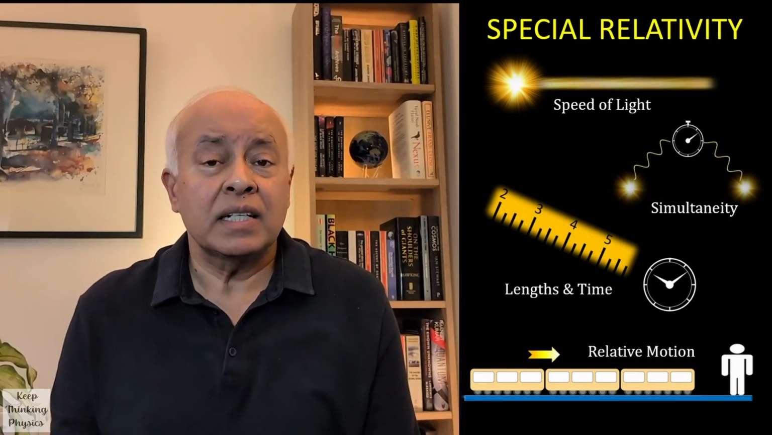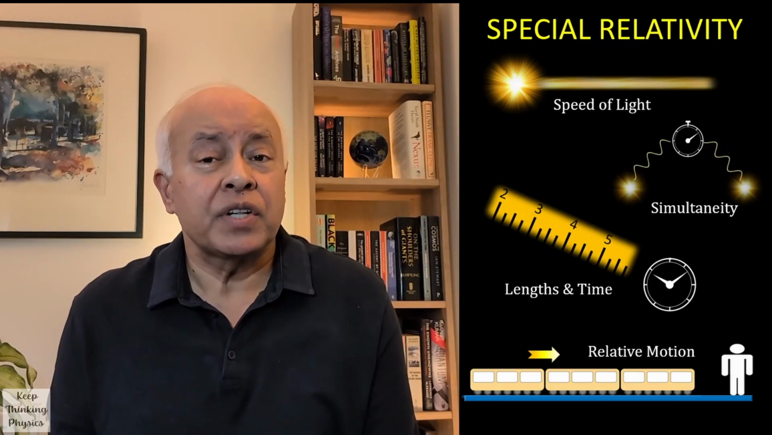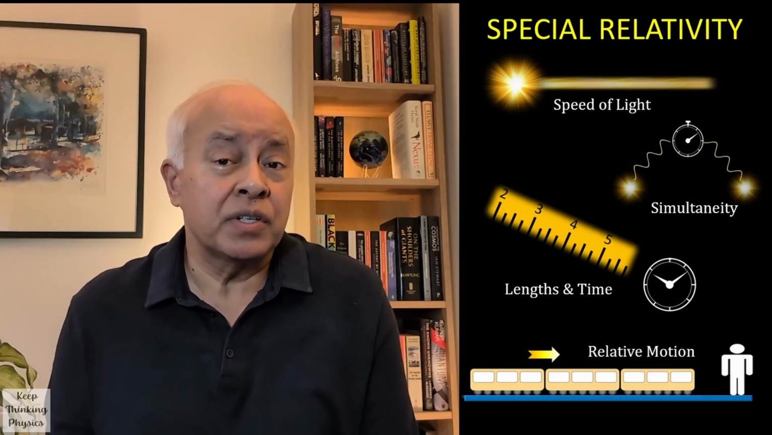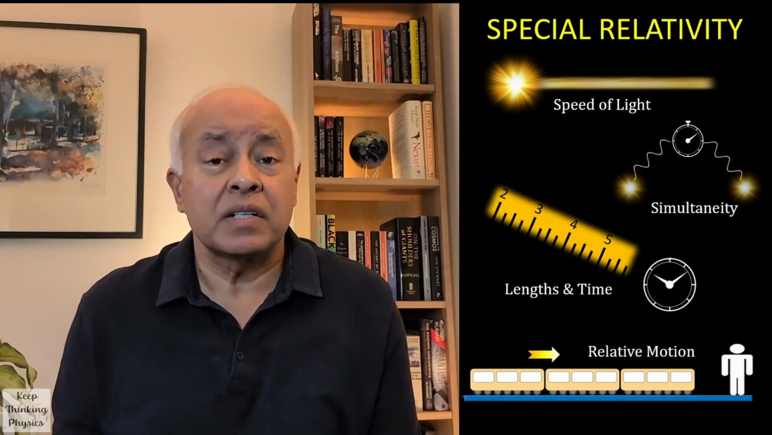The speed of light, what we mean by two events being simultaneous, how lengths and times are measured by different observers, and how electromagnetic phenomena are considered by Einstein. All this is too much for just one video, so we will take our time and deal with the most important ideas one at a time in a few videos.